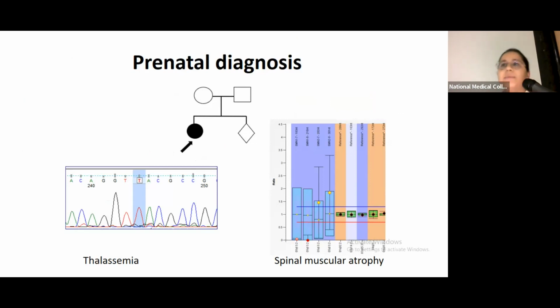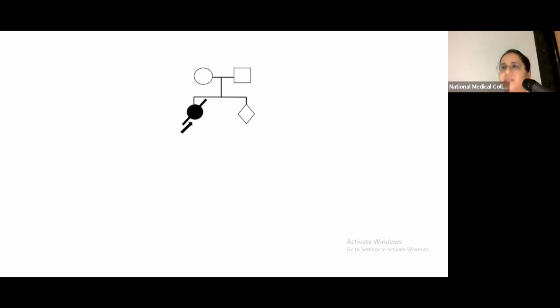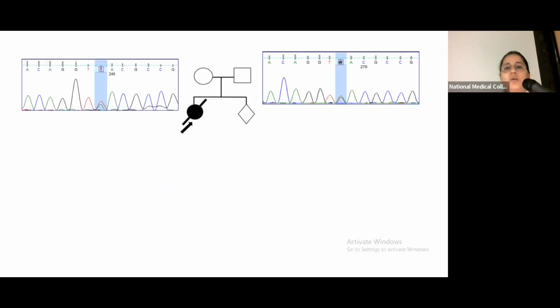But what happens when the proband is not present? How do we make a diagnosis? For disorders like thalassemia and SMA, where the clinical presentation is very, very specific, what we do is we sequence the parents for that particular gene. We all know that HBB, a single gene, is made of 3 exons and can be very easily sequenced. DMD, again, has an easily available test. So for these disorders, it makes sense to sequence or test the parents if the proband is not alive, to provide a prenatal diagnosis. And we have been doing it for the last 3 decades.